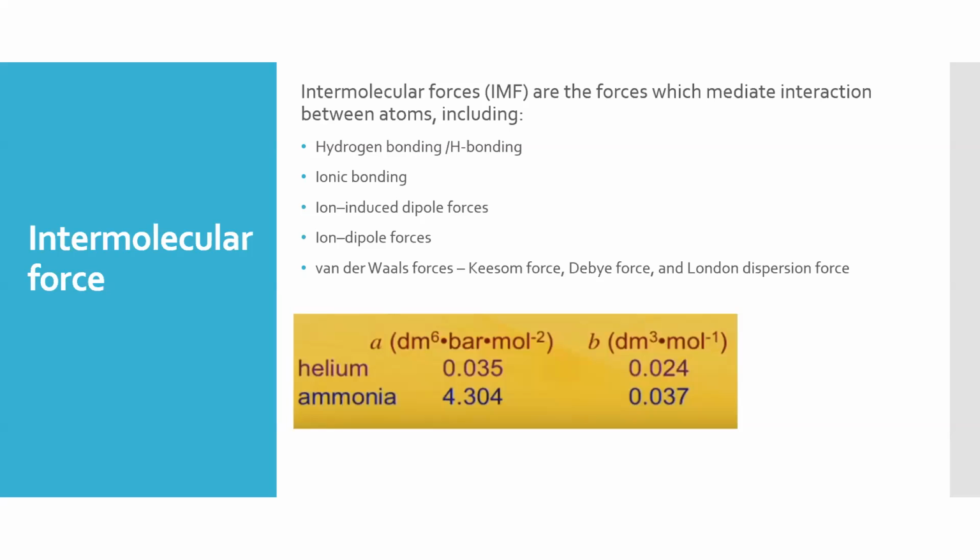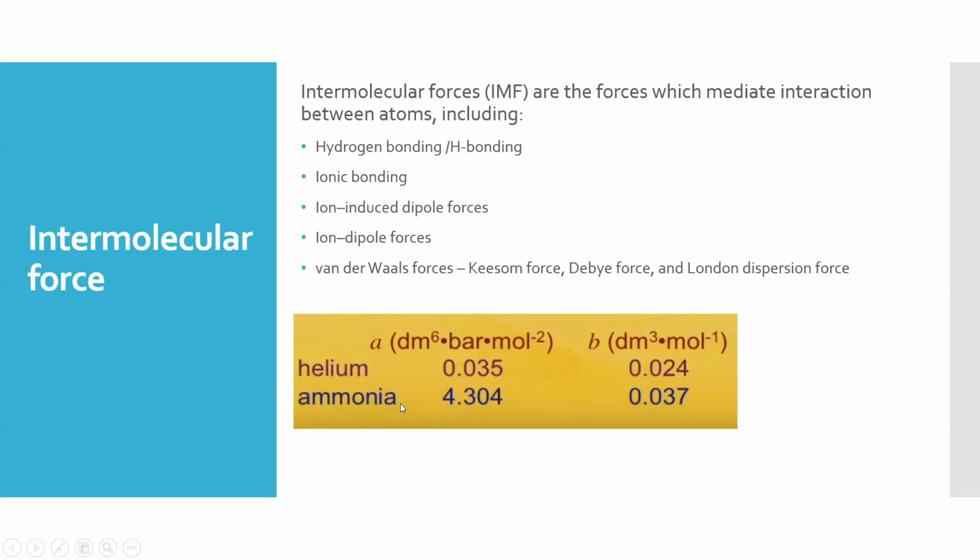The intermolecular forces are the forces which mediate the interaction between the atoms or the particles, including hydrogen bonding, ionic bonding, dipole forces, van der Waals forces, etc. Let's take helium and ammonia for example.